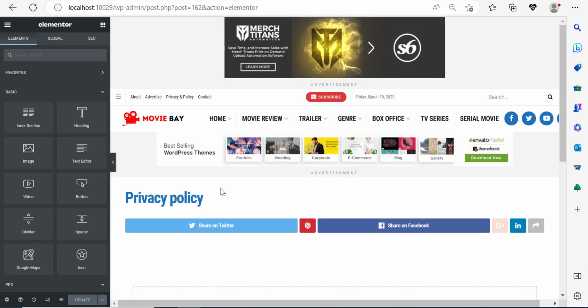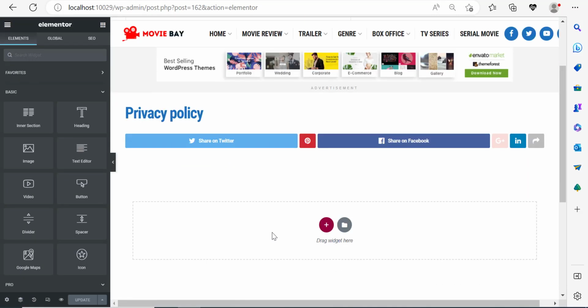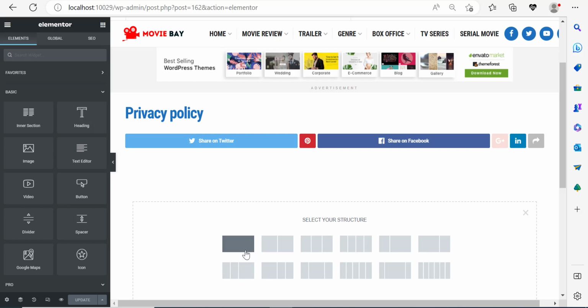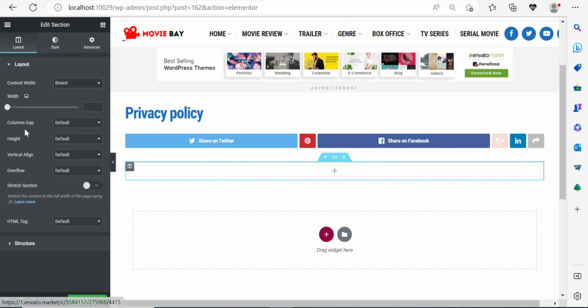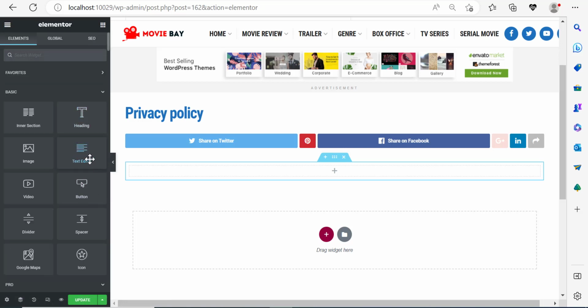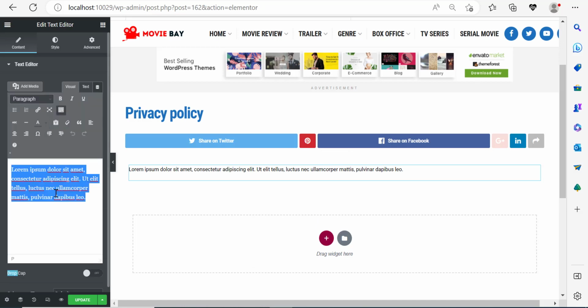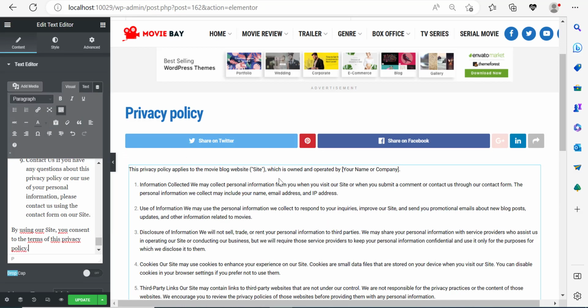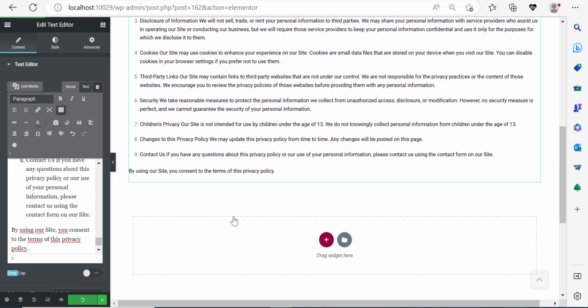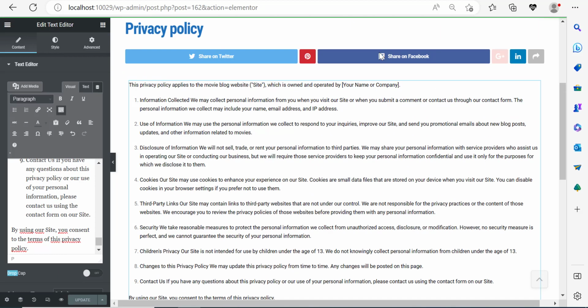Now, the usefulness of the privacy policy page is that it helps you protect yourself in case there's something unlawful or something bad going on. So I'm just going to add a new section here. And inside of that section, I'm going to fetch a paragraph instead of a heading, put the paragraph here, and simply remove this paragraph and add my own paragraph. So right now we have a privacy policy page. Update. And this is it.